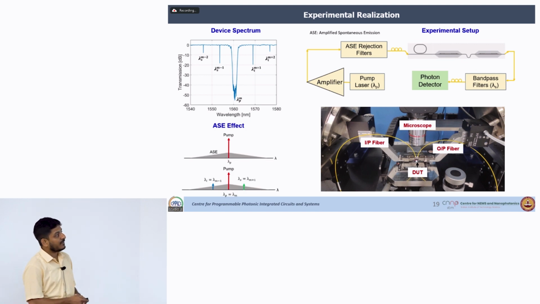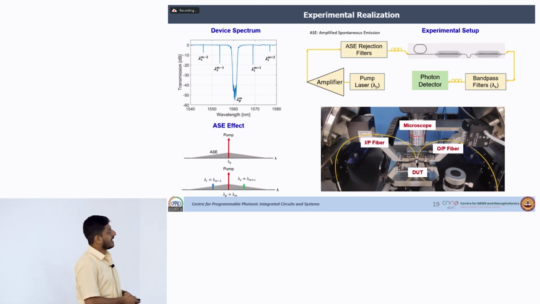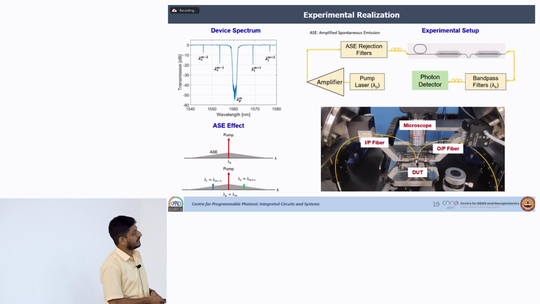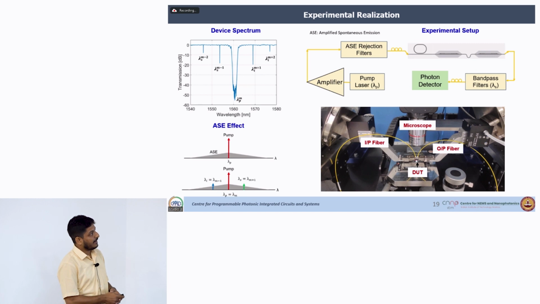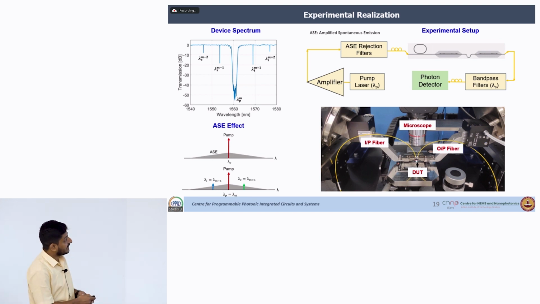Now, the fundamental problem with the amplifier is that when you amplify, it adds amplified spontaneous emission, this noise. So, if you see, my signal and idler will be generated here, so my noise to signal ratio will be degraded. So, we have to put pump rejection filters after this before launching into that, and because this was not sufficient for what we demand, we have to use additional band pass filters here.